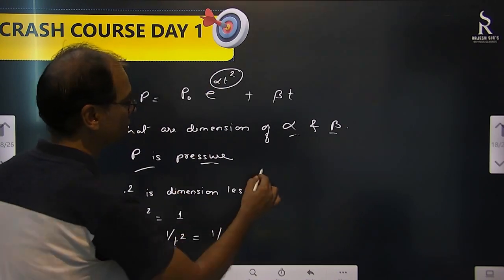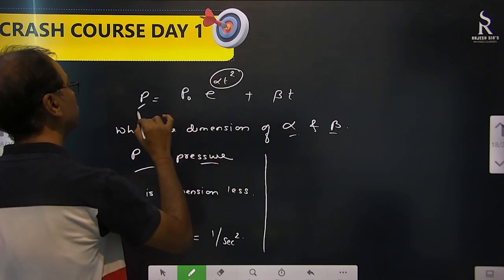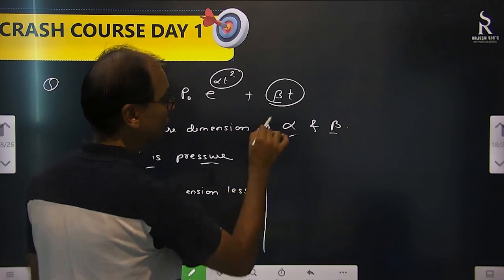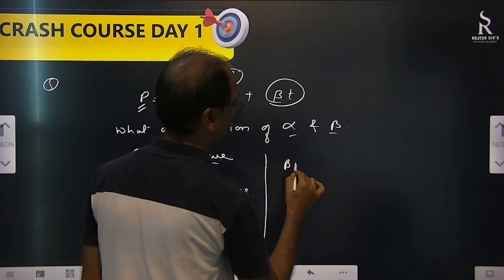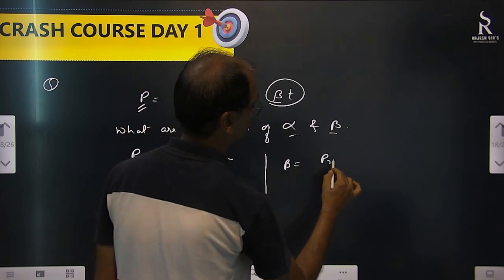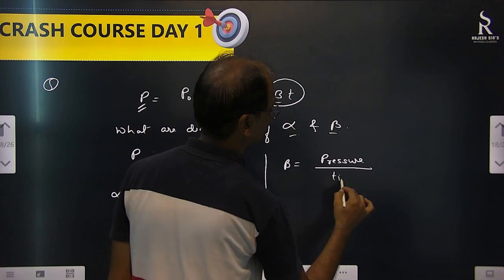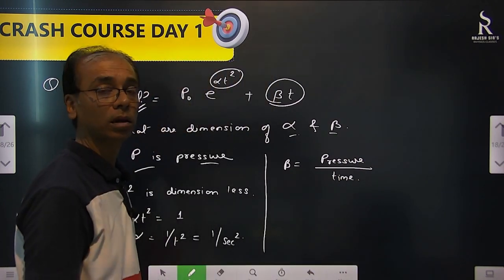Beta. Now as I told you, whenever you are writing an equation, if this is pressure, this also is pressure. Its dimension will be same as pressure. So dimension of beta will be dimension of pressure by time. What is dimension of pressure? Pressure is force by area.